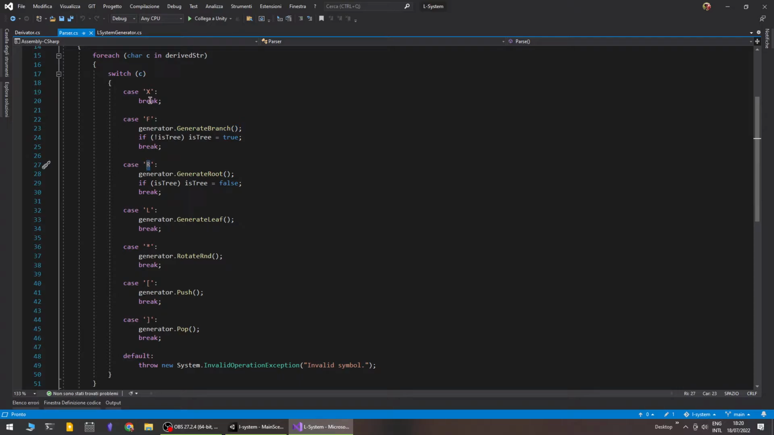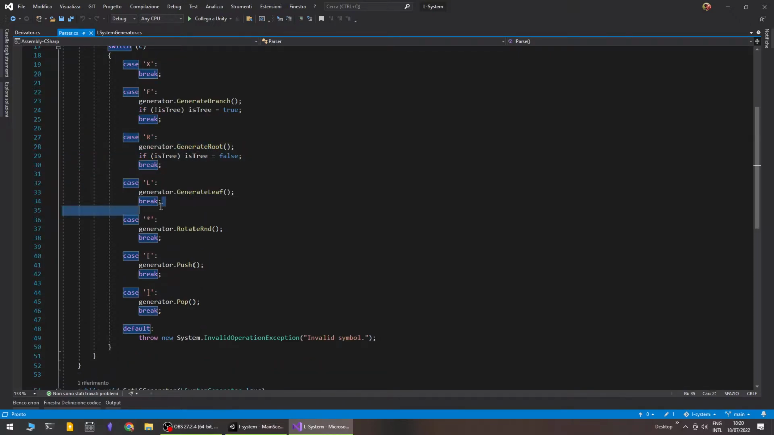The R is the counterpart of F. It will generate a root instead of a branch, and it will go downward instead of upward. So this will make the tree grow upward, and this will make the tree grow downward. The L will be used when we want to generate a leaf, and it is usually after an F symbol. On a terminal branch, we will usually have a leaf.